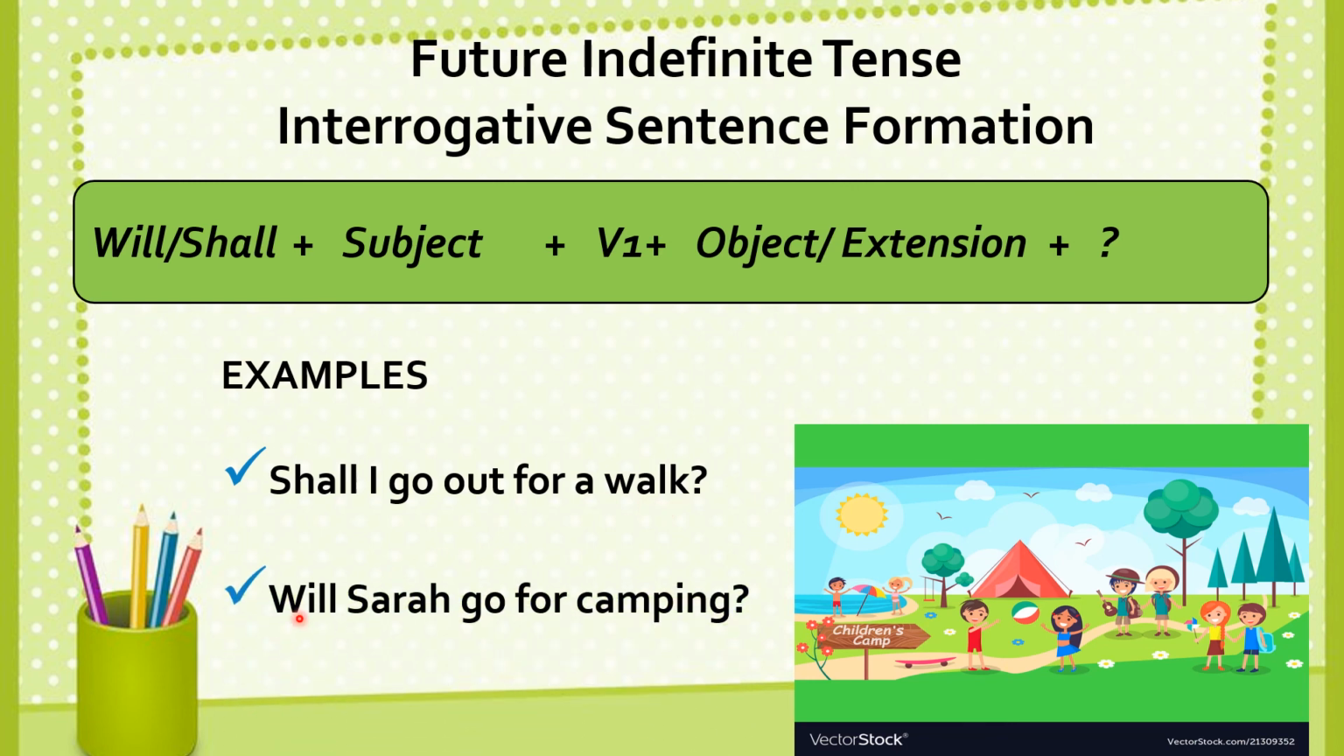Then look at the second example. Will Sarah go for camping? Will is the auxiliary or helping verb. Sarah is the subject. Go is the first form of the verb. And camping here is the extension. And then you have the question mark. I hope that you have got clear idea about writing correct affirmative, negative, and interrogative sentences of future indefinite tense.